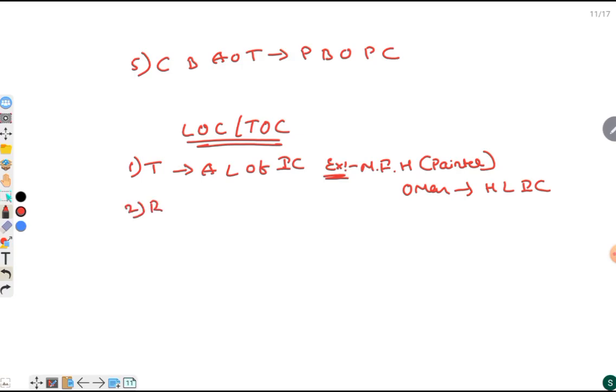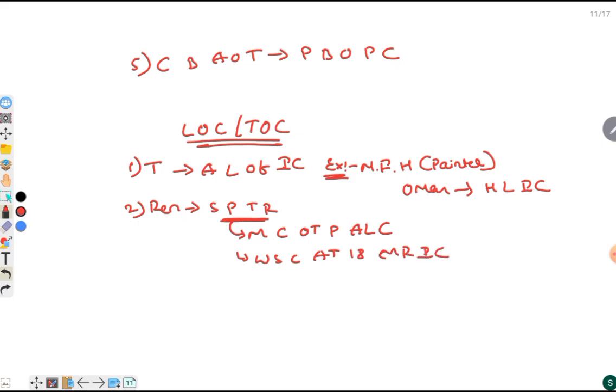Then renunciation. It is the self-proclamation to renounce the Indian citizenship. Here the point to note is that minor child of that person also loses citizenship, but when such a child attains the age of 18 may resume Indian citizenship.